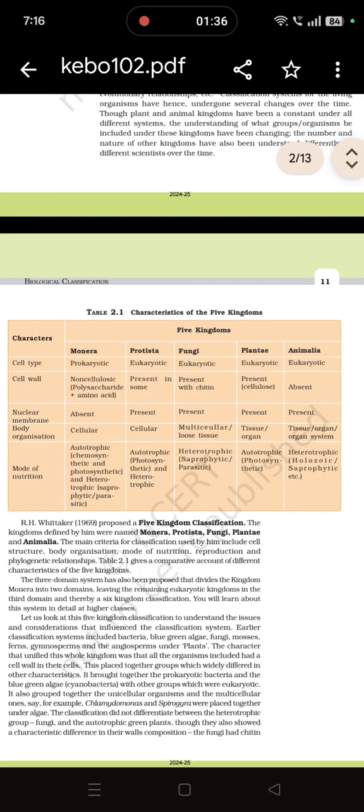This table 2.1 shows the characteristics of the 5 kingdoms: cell wall, cell type, nuclear membrane, body organization, and mode of nutrition. Now, cell type. In Monera, the cell type is prokaryotic, a single cell organism. Protista is considered unicellular eukaryotic. Fungi, Plantae and Animalia are multicellular eukaryotic. So, basically Monera is the prokaryotic.